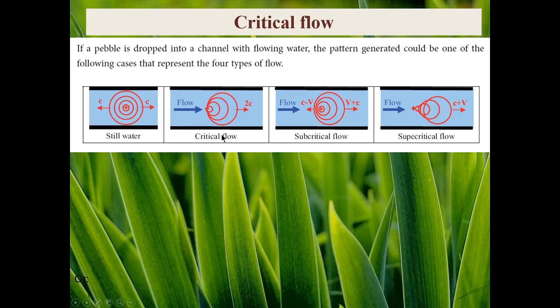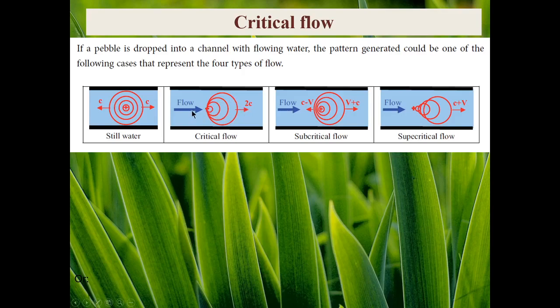In another case, this is a pebble dropped into the water, which has a flow with the critical velocity. Let's say critical velocity because the example says this is critical flow. And critical flow is the condition that the velocity of flow exactly equals the celerity, exactly equals the speed of the wave.